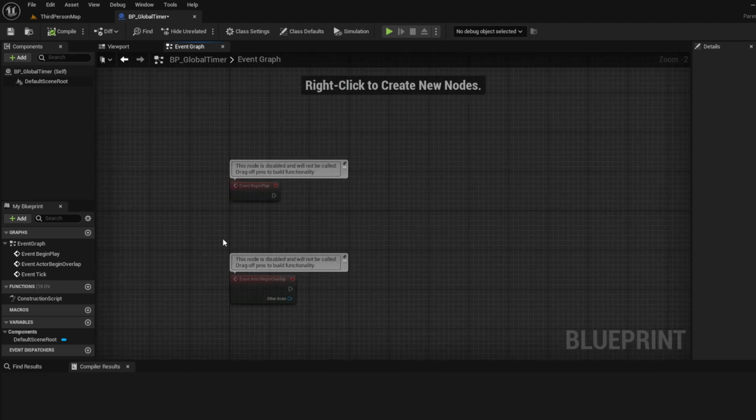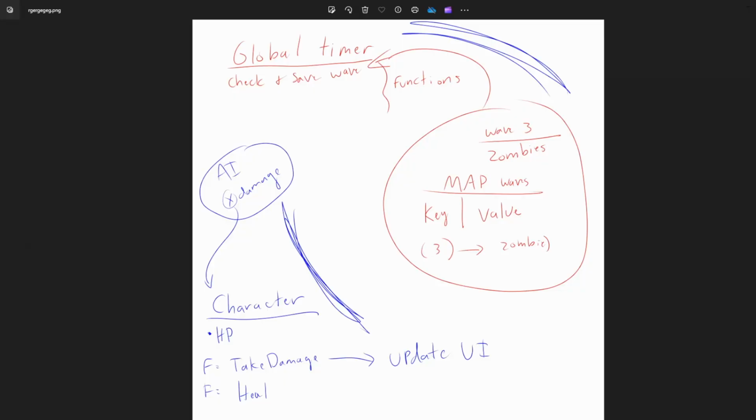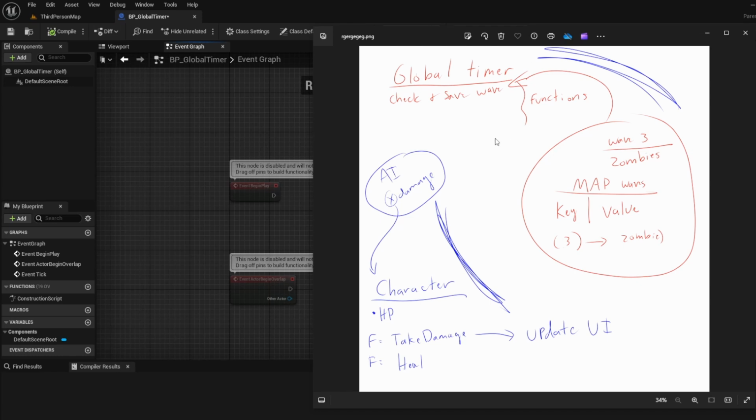Alright, so looking at that picture again, let me see if I can get that up. Okay, so looking at this picture again, for our timer we want to have a function called check and save wave. But to check the wave and to know what wave we're on and to get the information, we need to have a variable, and we're going to go with a map.